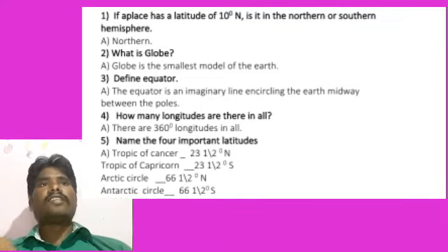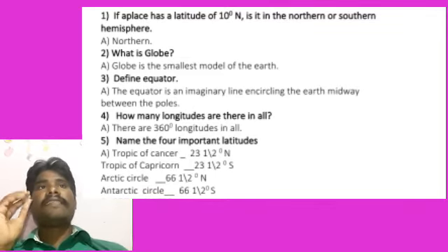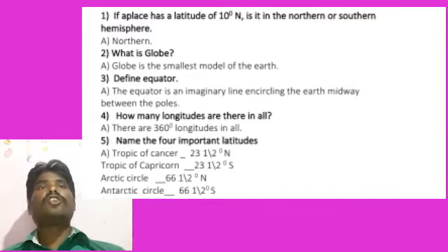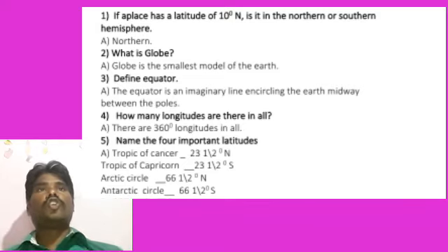Not only that, students, at 66.5 degrees north, which latitude is there? Arctic Circle. In the southern hemisphere at 66.5 degrees south, what is there? Antarctic Circle. See, these 4 imaginary lines are the 4 important latitudes which divide our earth into different zones.